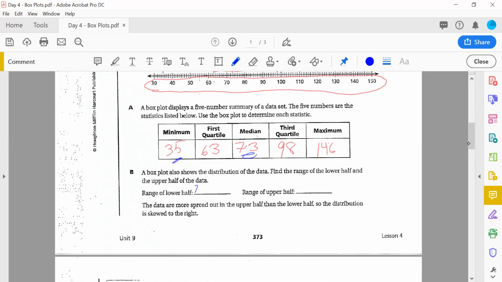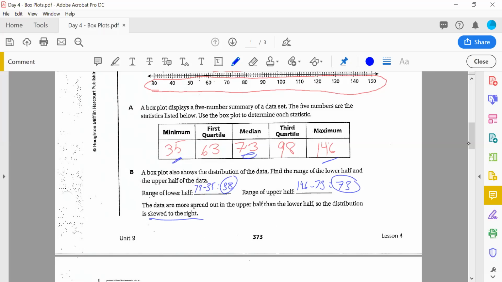So 73 minus 35 would be what, 38 numbers? What's the range of the upper half? That's the maximum minus the median. And the maximum minus the median is 73. Just numerically, you could see the data is more stretched out to the right. So the data is inherently skewed to the right.